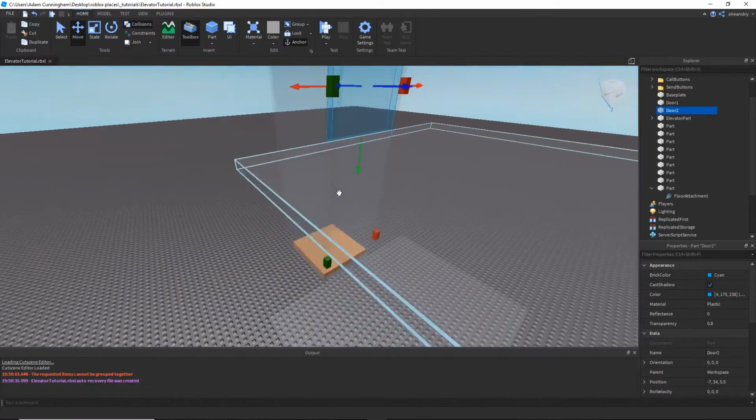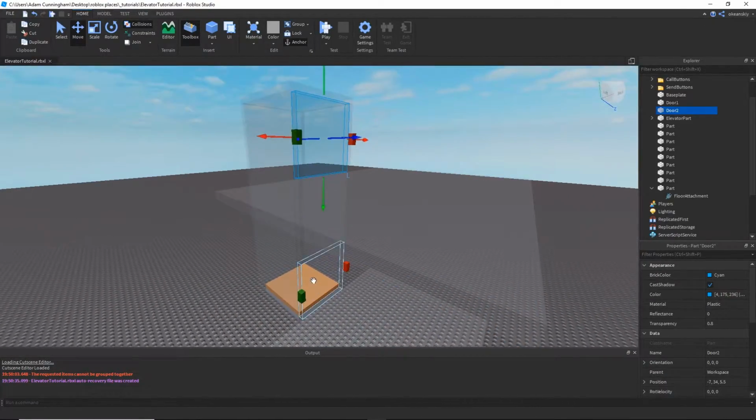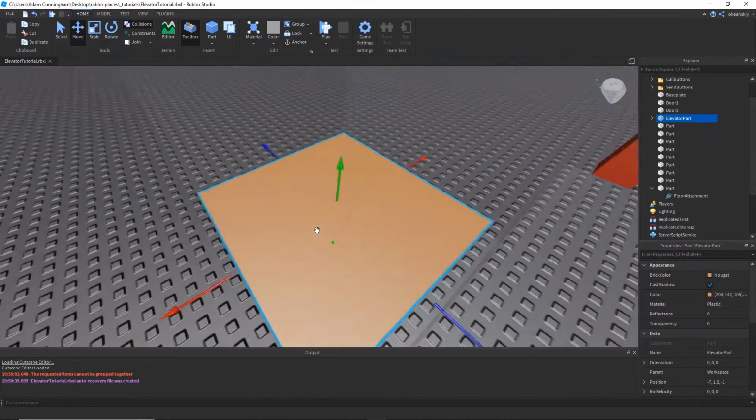So those are the main important parts to this: the doors, the buttons, and this elevator part.